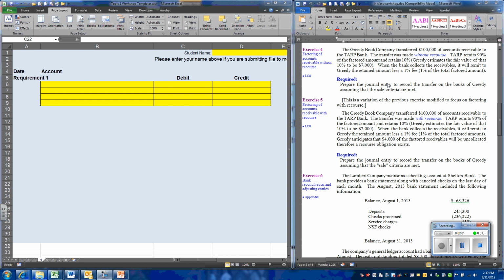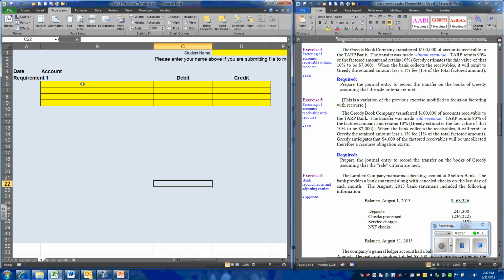The bank will collect the additional amount above $90,000 and remit it back to the company less a fee of 1%. Okay, so this is a bit complex, so let's take it step by step.